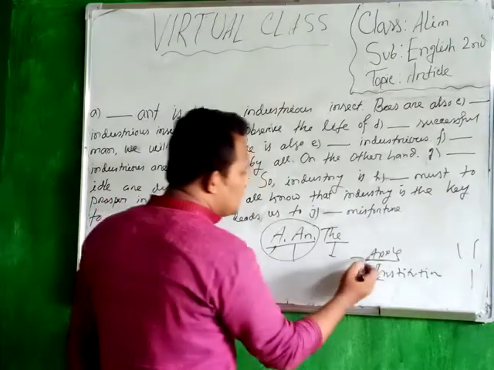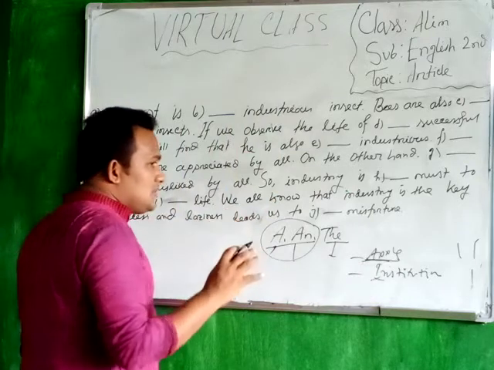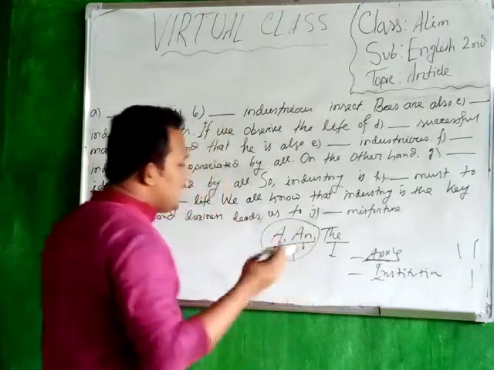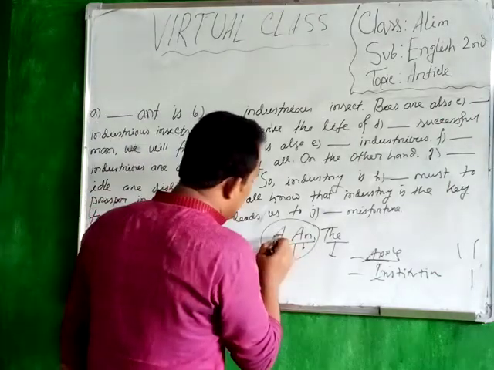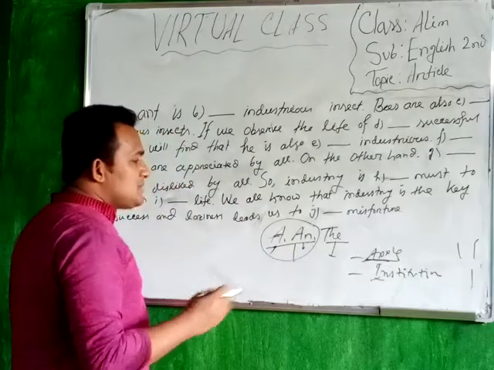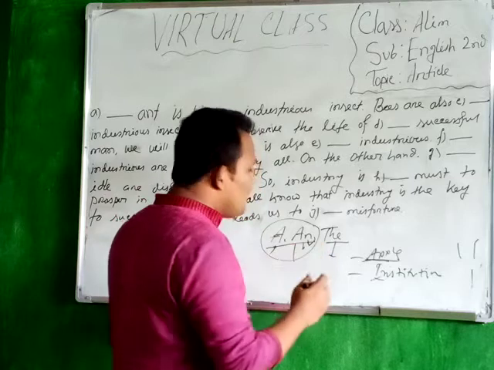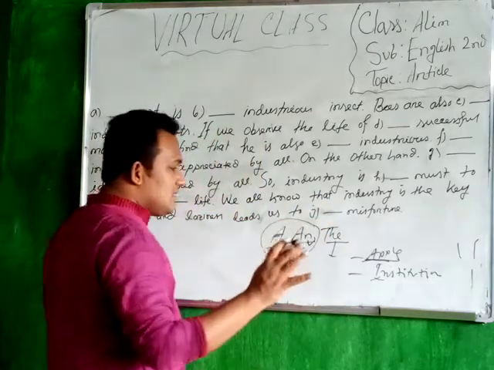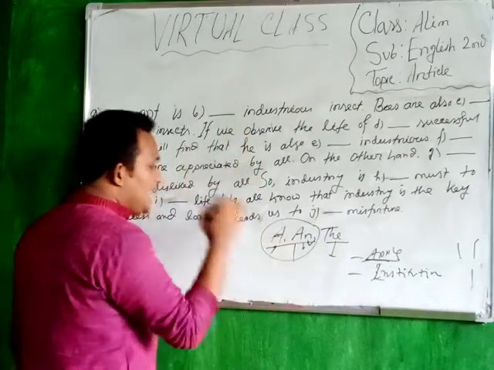If you find a vowel sound, you have to use article an. Whenever you find a consonant sound, you have to use article a. That means before a vowel sound, you have to use article an, when the subject is singular, and when you find a consonant sound, you have to use article a.